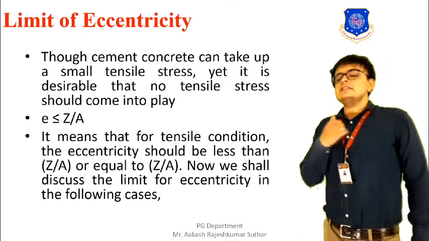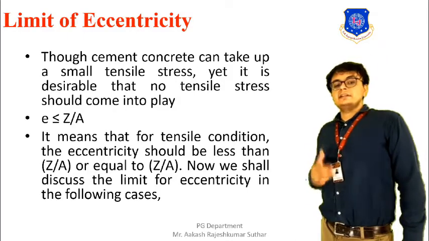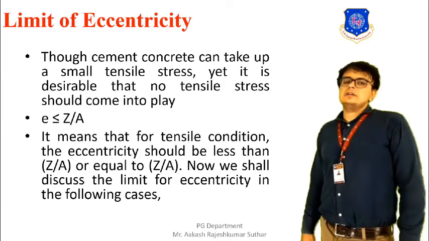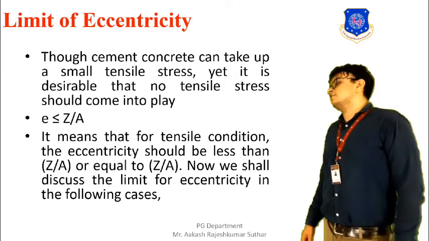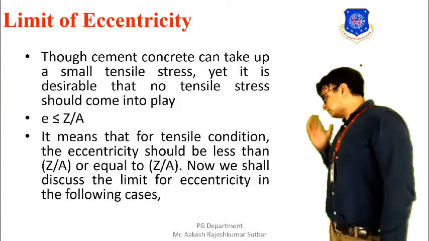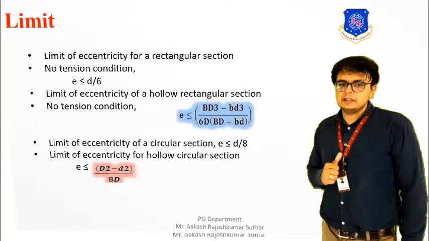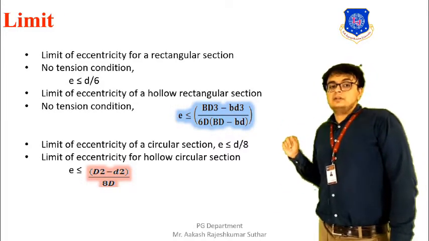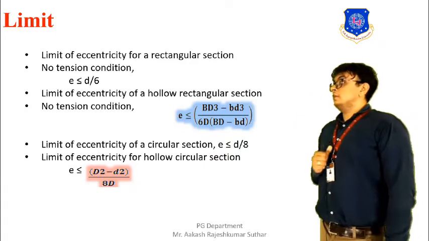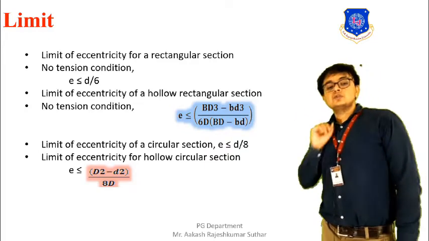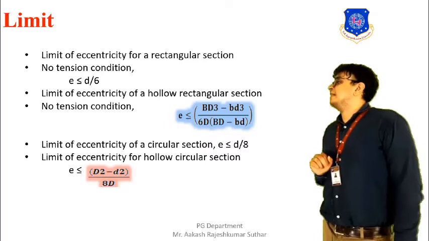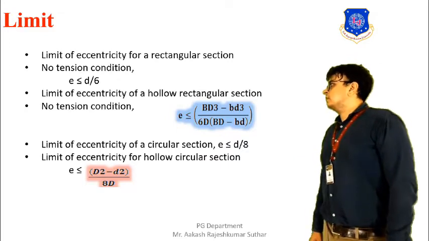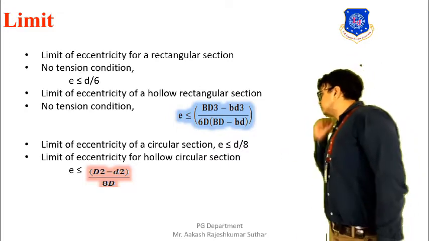Now we shall discuss the eccentricity limit in the following conditions. Different cases are there, and the condition for the eccentricity will be different. So let's discuss these different conditions. If we have a rectangular section, then for no tension condition, its eccentricity should be less than or equal to D by 6. So for a rectangular section, if we want no tensile condition, then the E value should be less than or equal to D by 6.